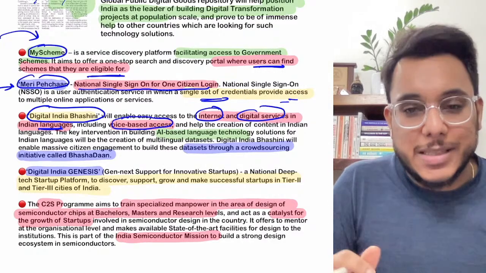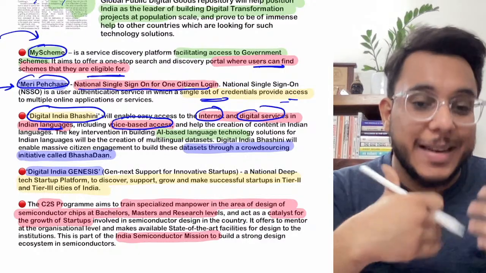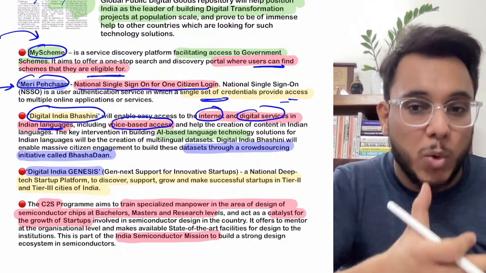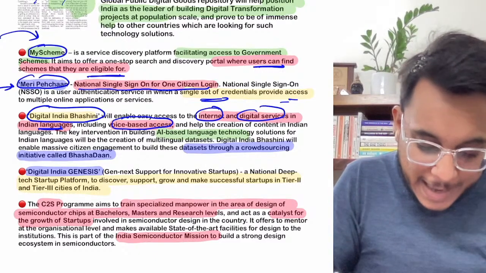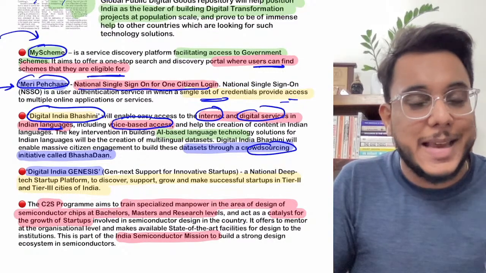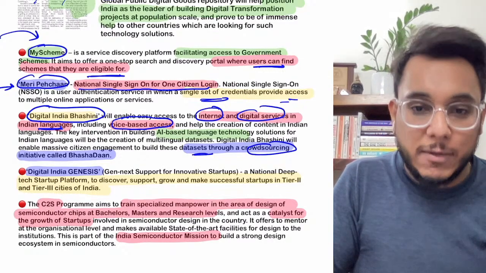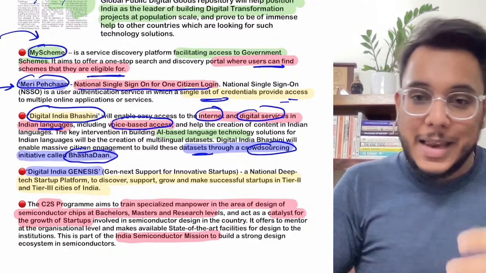Okay, now guys, see, if we want to create these platforms in regional, in other Indian languages, obviously we will need some support also. So this Digital India Bhashini will also have an element of crowdsourcing. What is crowdsourcing? The citizens can provide assistance, they can provide the data sets. Okay, and for that there is one separate initiative by the name of Bhasha Dan.